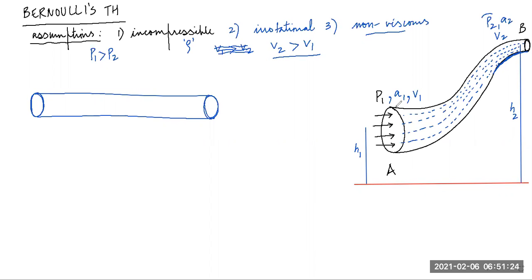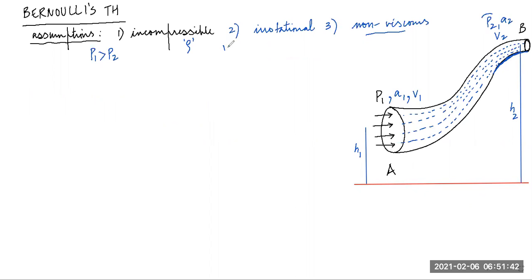Since the area here is bigger and the area here is smaller, according to the equation of continuity, A1 V1 is equal to A2 V2. So obviously V2 will be more than V1. Sorry for the mistake. So V2 would be more than V1.